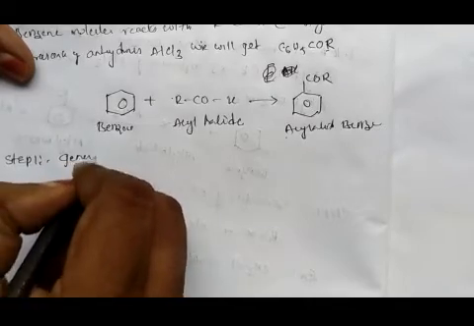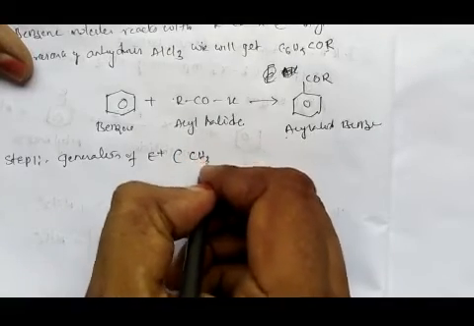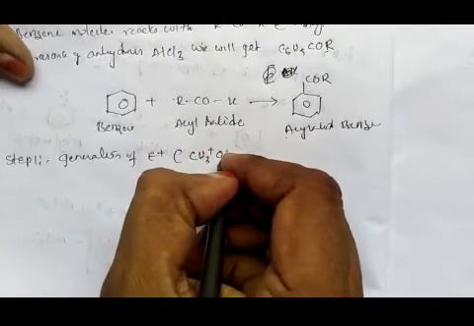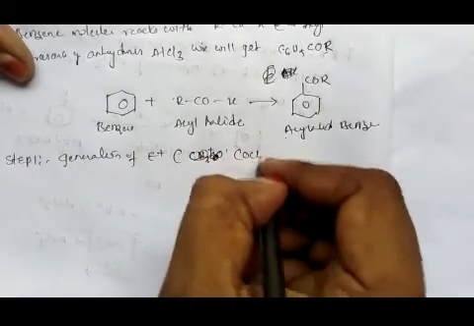The first step, what is step one? Generation of the electrophile, in our case CH3CO plus, which is the acyl group. How to generate it?